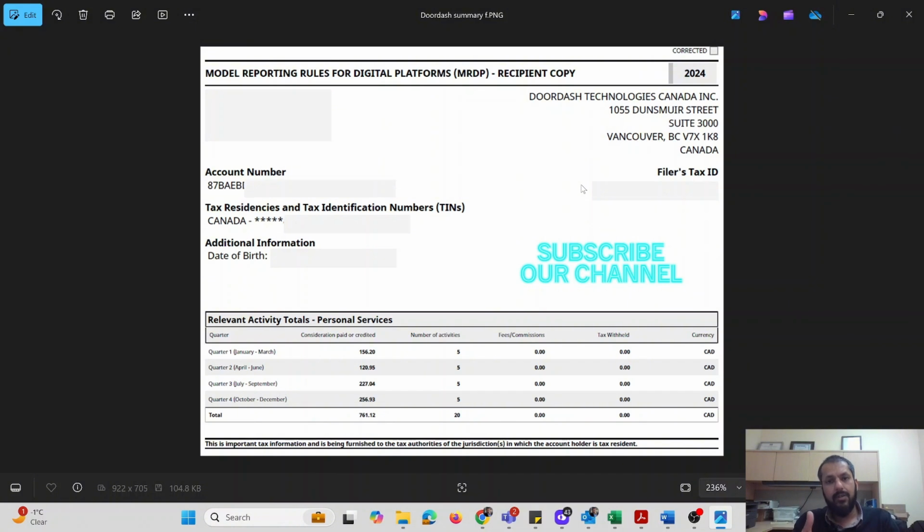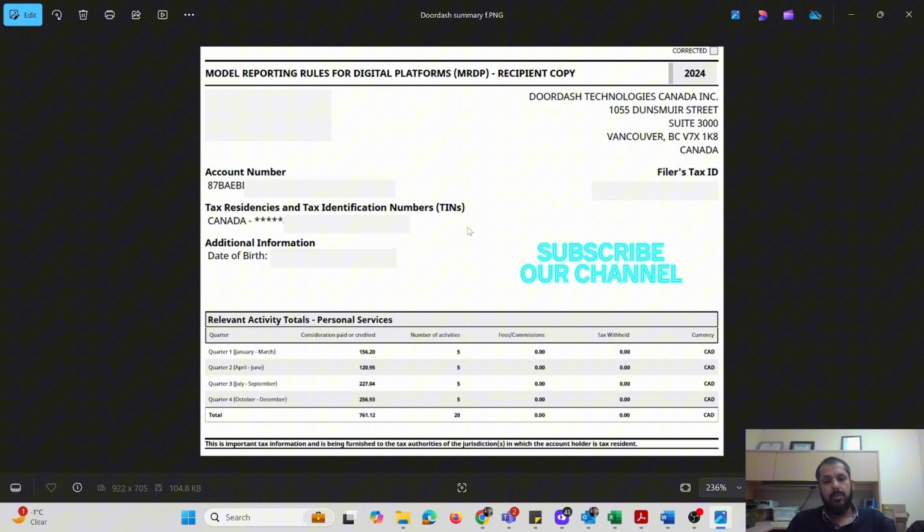If you are a delivery driver, doing DoorDash, Skip, Uber Eats, and so on, and your income is going over $30,000, that $30,000 is the threshold for supplies of services, right? So if your income is going beyond that amount, it is your obligation to register for HST or GST and inform these apps that, hey, I am HST registered now, and you should start charging HST on my services. And if you're now HST registered, you have to take care of two types of tax returns. One is the income tax and benefits return, which everybody does. The other one is going to be the GST/HST return.